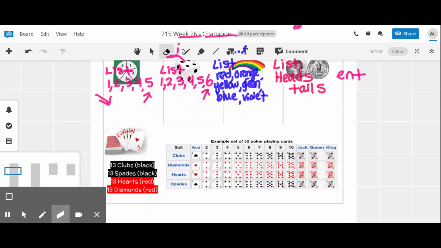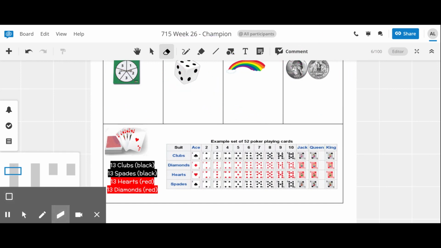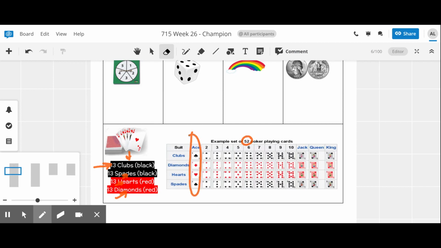Decks of cards come in 52. So there's a pack of 52 in a deck, and there's multiple different ways to label your deck of cards. In a deck of cards, you have 4 suits. Inside each one of those suits are 13 numbers. Inside each one of those, you have 4 aces, 4 twos, all the way over.